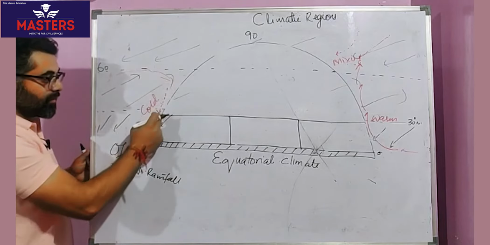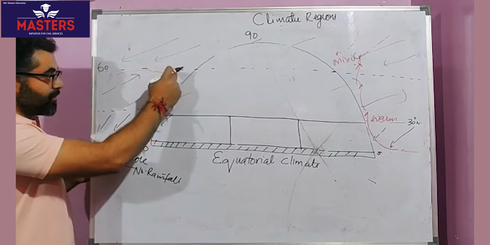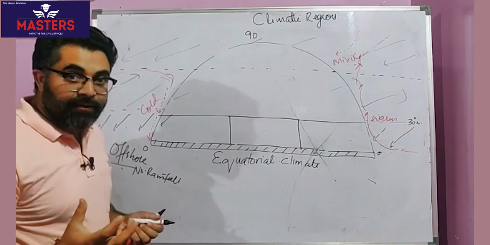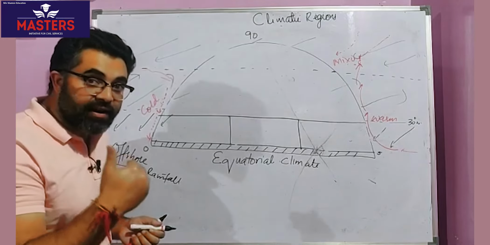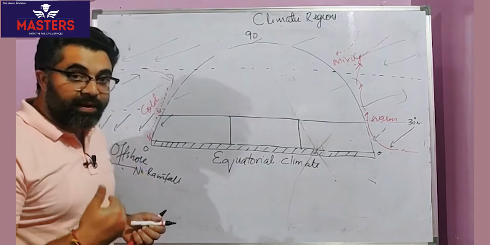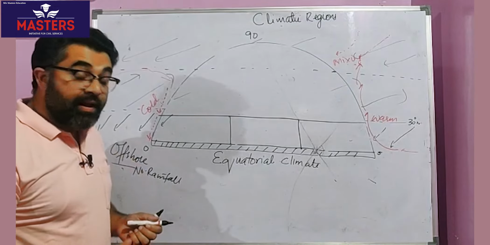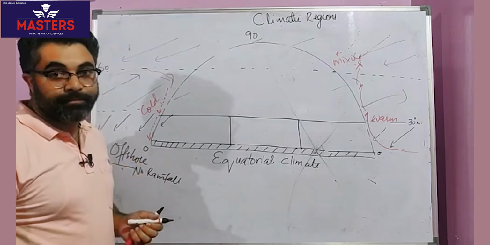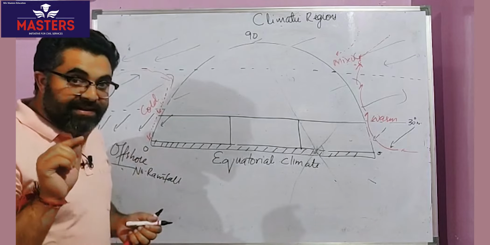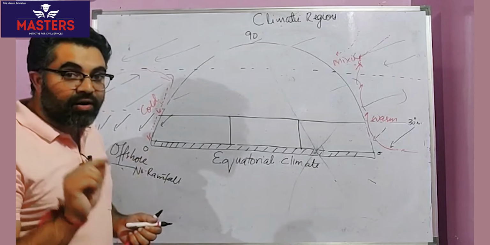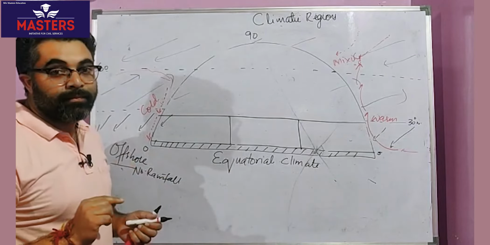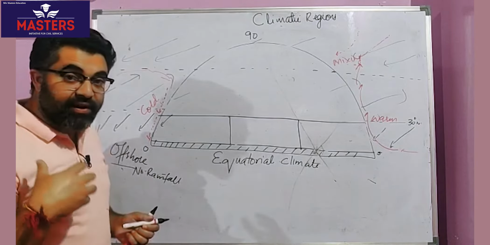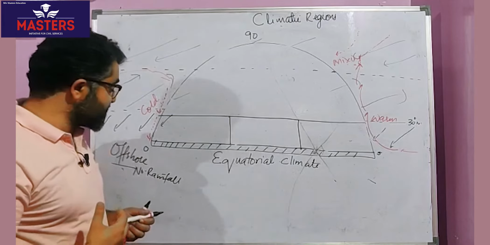Can you see the direction of this current? It comes from polar regions to equatorial regions. Cold water, air in contact with the cold water is also going to be colder, therefore denser, and therefore can subside. Remember, subsiding air masses cannot cause rain. You need to refer to the videos for humidity and precipitation to understand this.